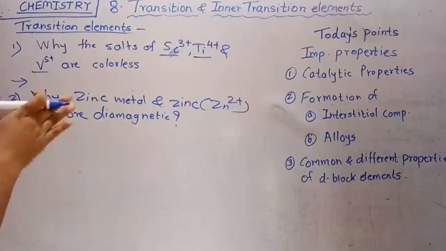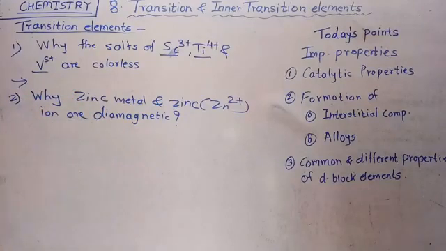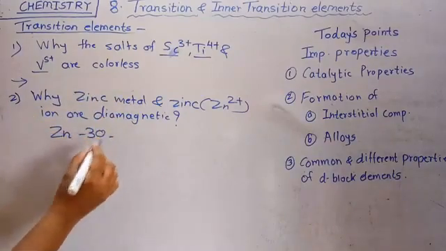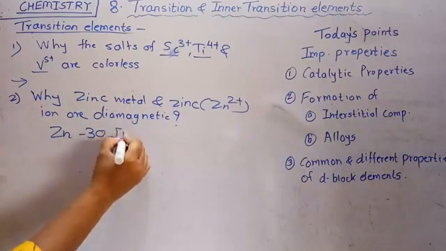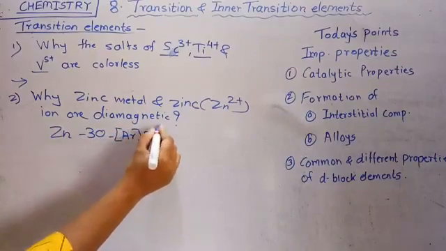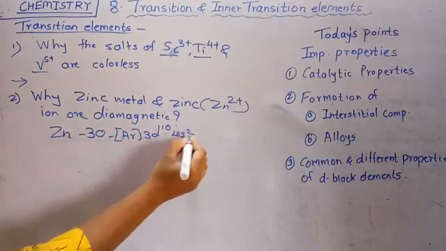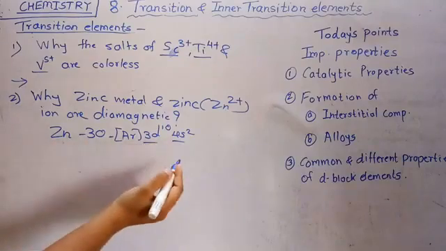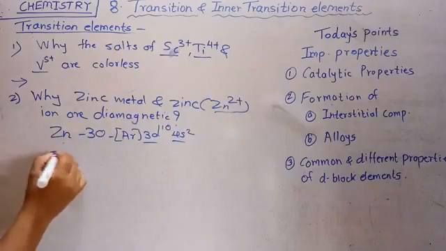Then you see that the metal and ion are diamagnetic in nature. See zinc metal. Zinc, Zn, has atomic number 30. The electronic configuration of zinc is argon 3d10 4s2. All electrons are paired in the 4s orbital and the 3d orbital. So zinc metal is diamagnetic in nature. All electrons are paired.